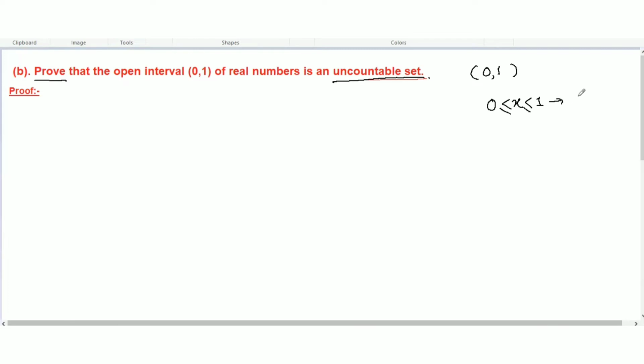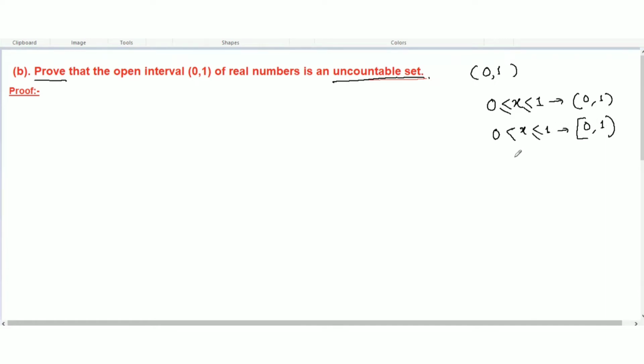In set notation, all the elements x between 0 and 1. If I write 0 is less than x and x is less than or equal to 1, here I have not put an equal to sign. So how to write it in interval notation? This will be 0 and here a round bracket, this open interval.